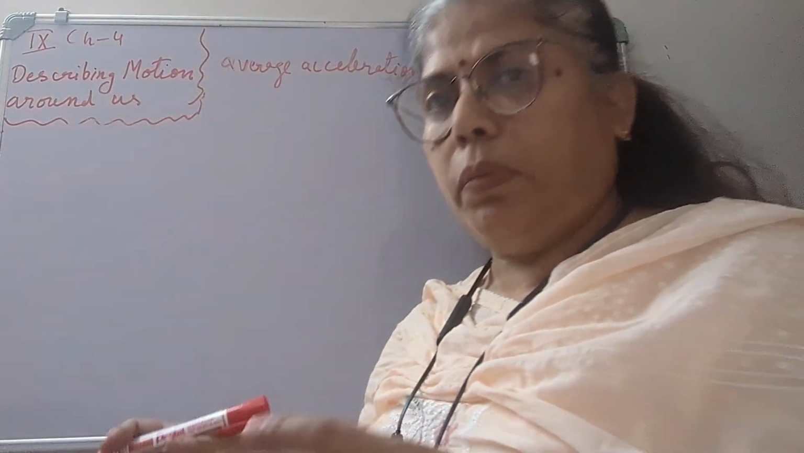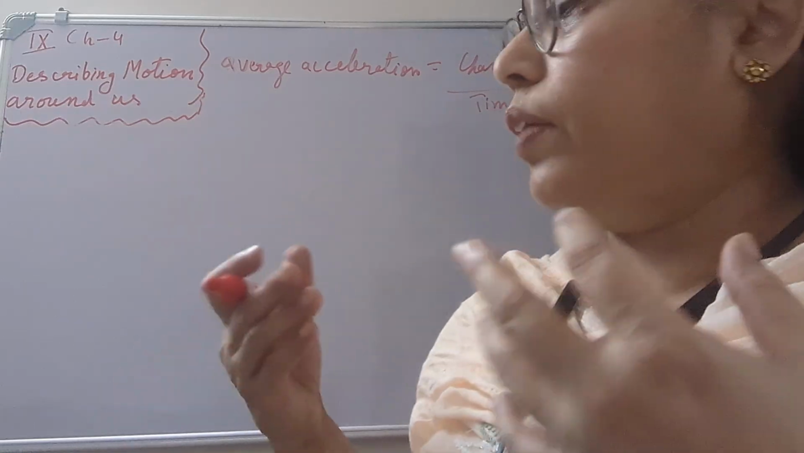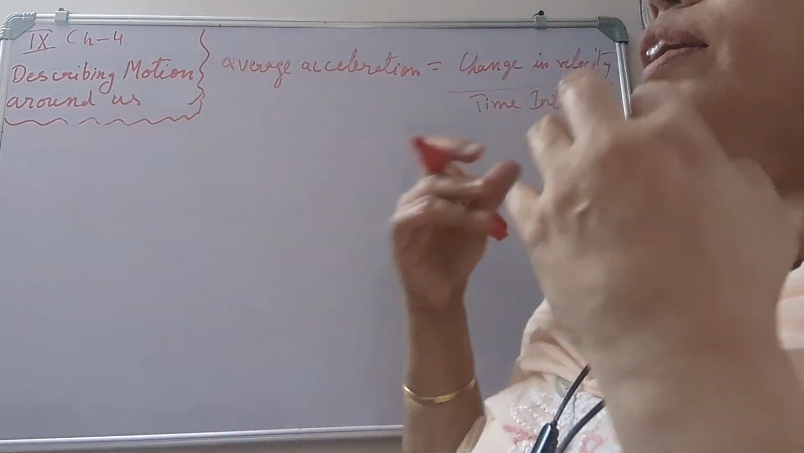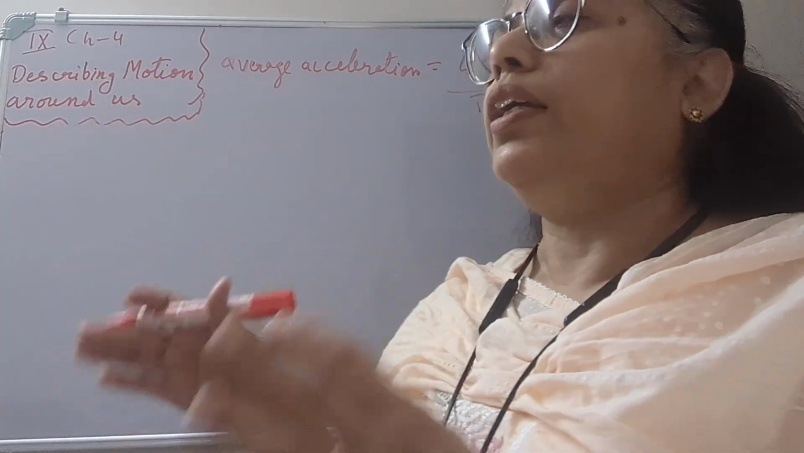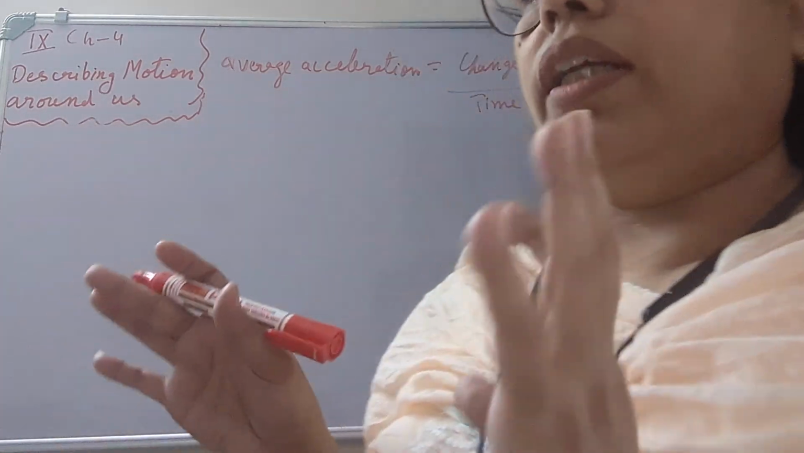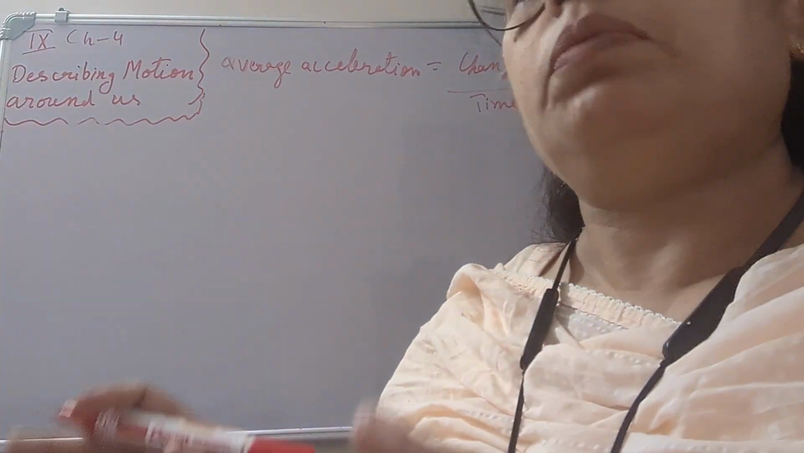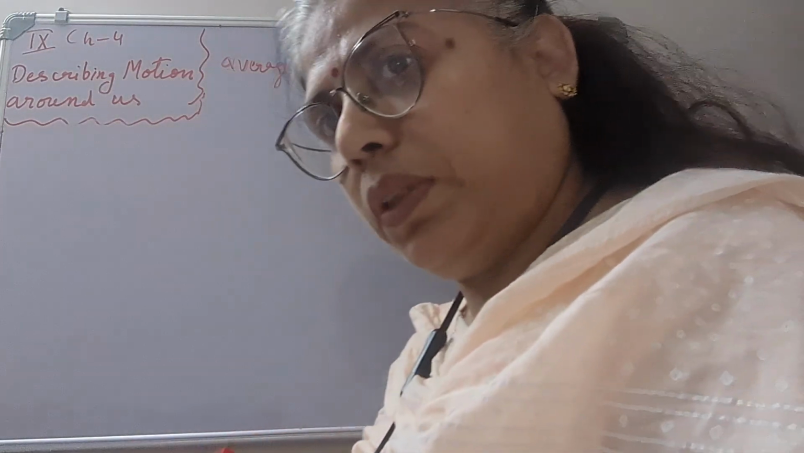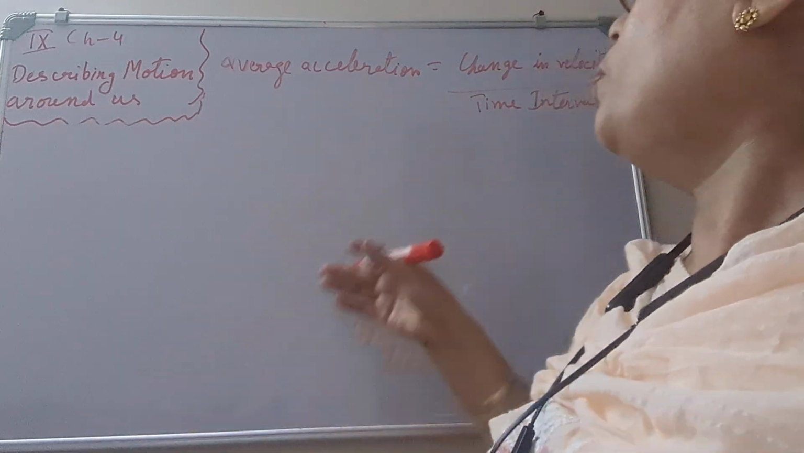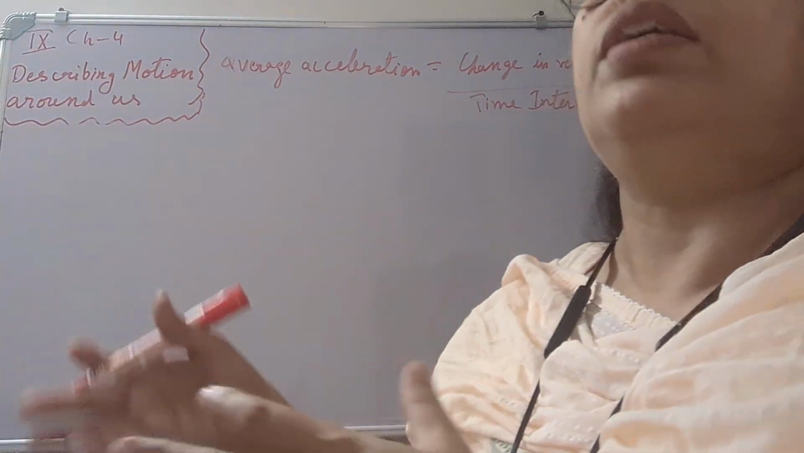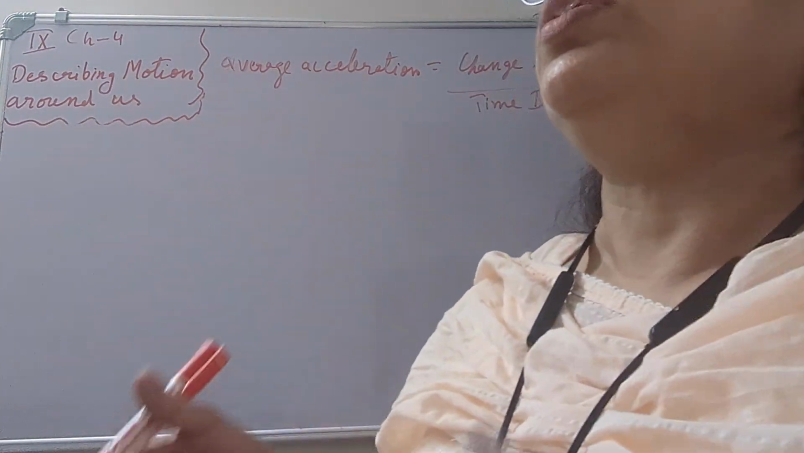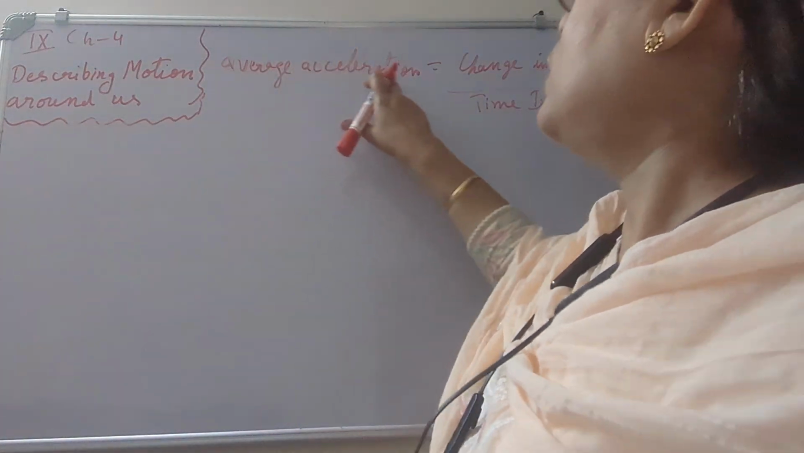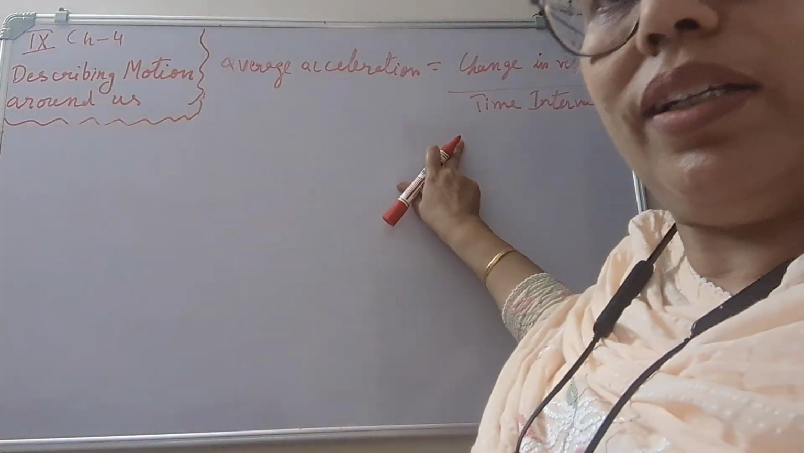If we are sitting on a bus and the driver starts the bus, our initial velocity is 0, and at a certain point the bus attains a velocity of 30 meters per second. So there is a change in velocity from 0 to 30 meters per second. In a given interval of time, suppose it has taken 10 seconds, 14 seconds, 15 seconds, like this. So average acceleration can be calculated by this.